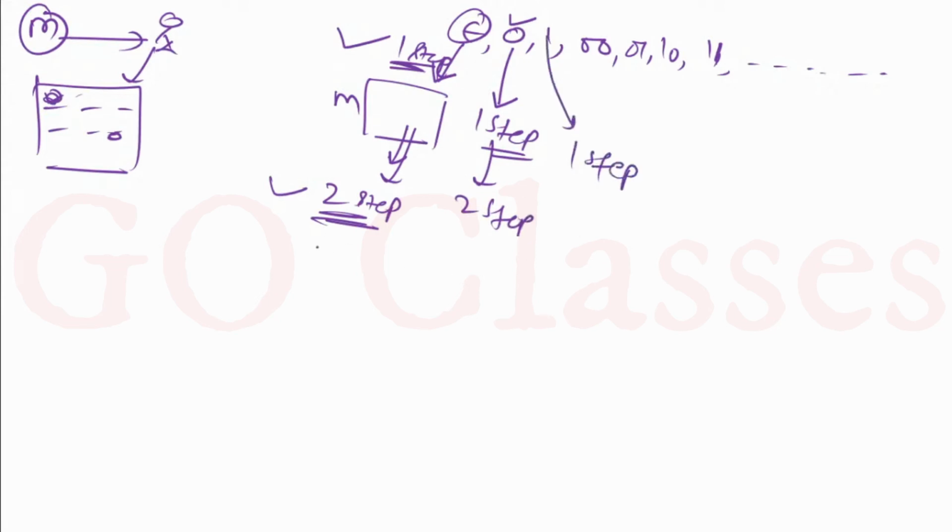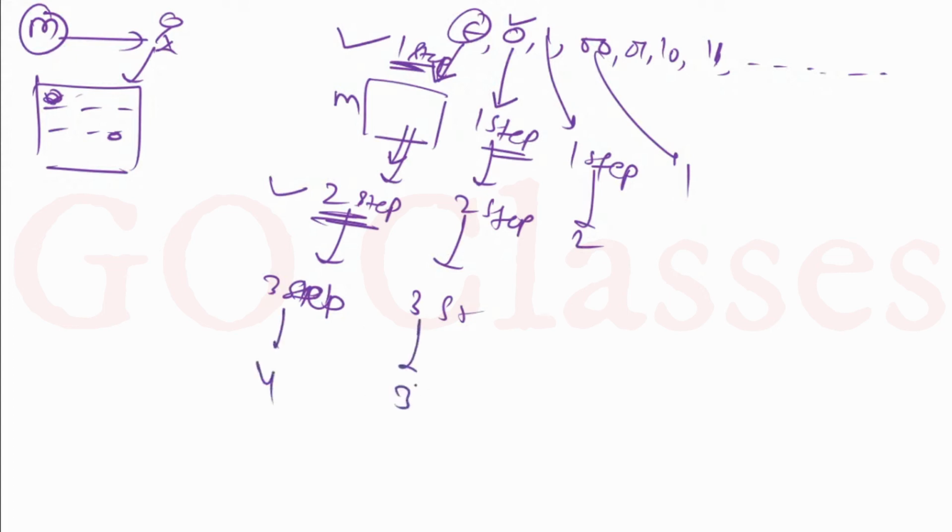Now I will again come back to epsilon and run it for 3 steps. Again I will run this for 3 steps, this for 2 steps, and this for 1 step. So are you seeing what I am doing? Then I will run it for 4 steps. This I will run for 4 steps, this for 3 steps, this for 2 steps, this for 1 step. This is how I am going to do it.